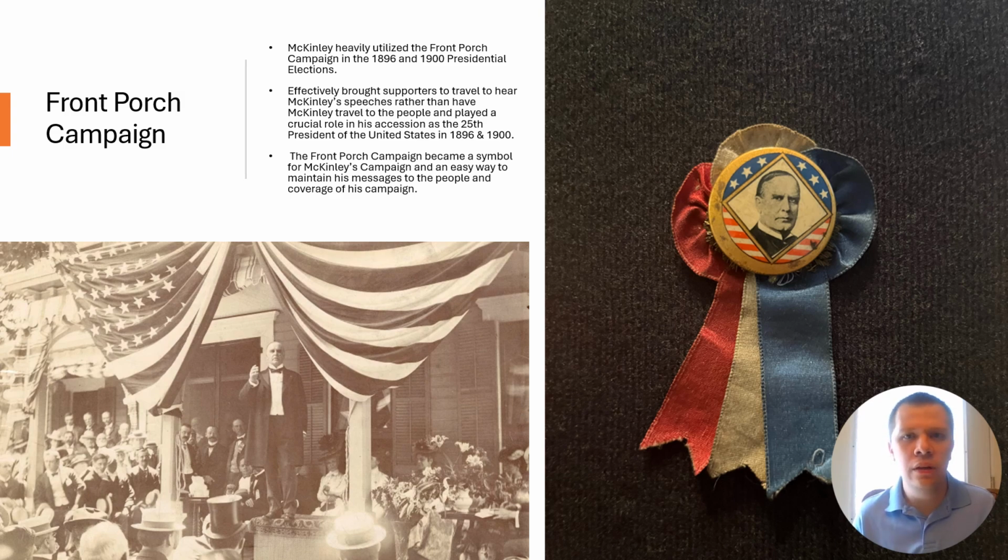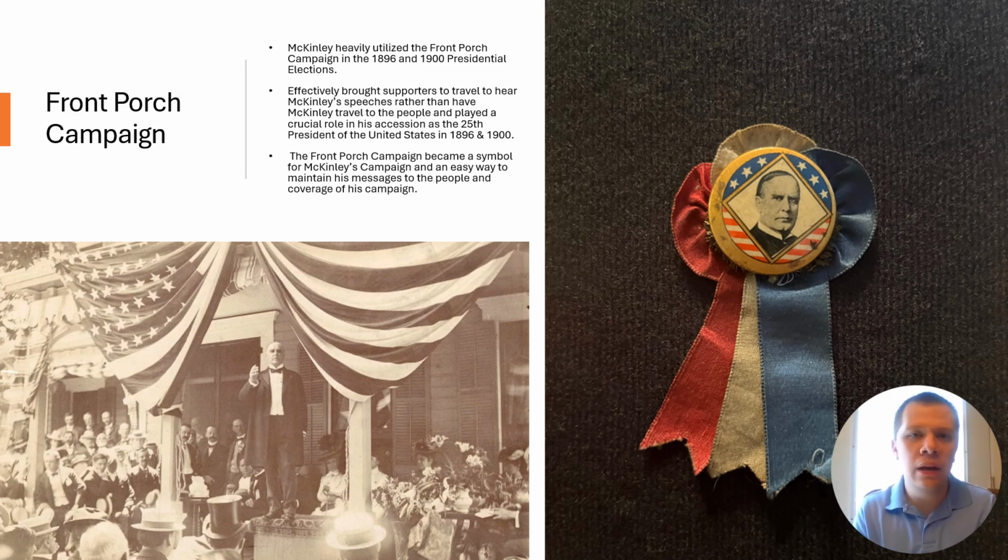So one thing that's interesting to note about the Front Porch Campaign is that William McKinley took it on a whole different level compared to Rutherford B. Hayes and James Garfield. He actually believed that because of his backing by many rich entrepreneurs and politicians like Mark Hanna, they could actually effectively fund his campaign from his porch.